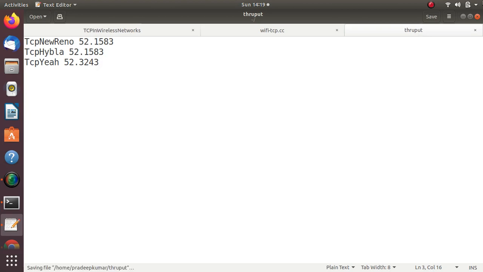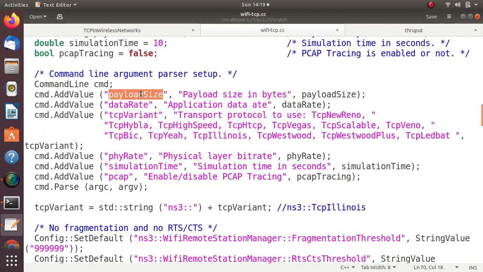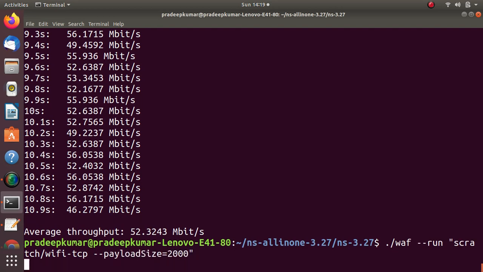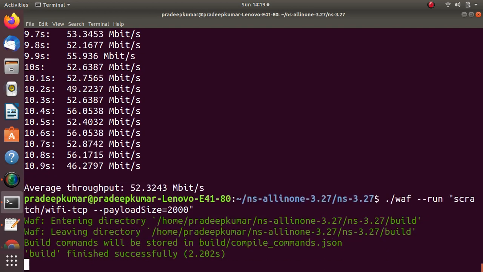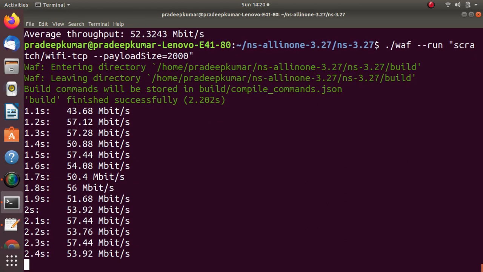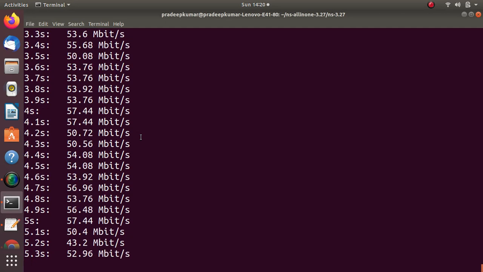So now, for example, in the same example here, what I do now is, instead of the payload size, I will just change it here. So I will just copy this, go to the command window. So let it be the same parameter here. So hyphen equal to, let's say use 2000, and then check the throughput rate now, because I am slightly increasing the payload, and I'll check the throughput. So earlier the throughput for this TCP Reno was 52.1583. So now we'll check what is the throughput for 2000 as a payload.